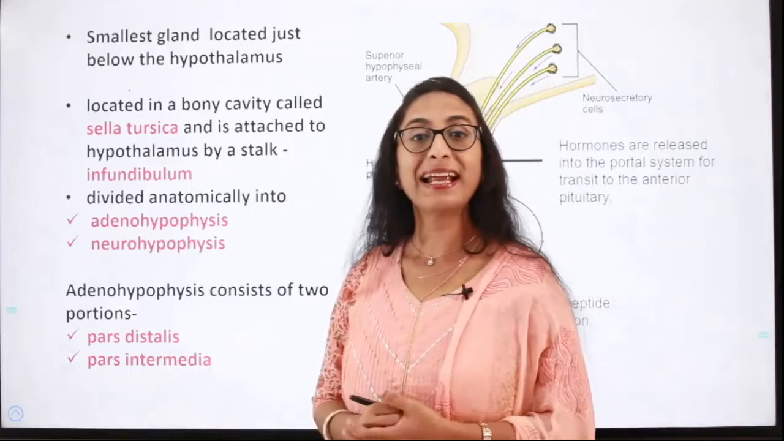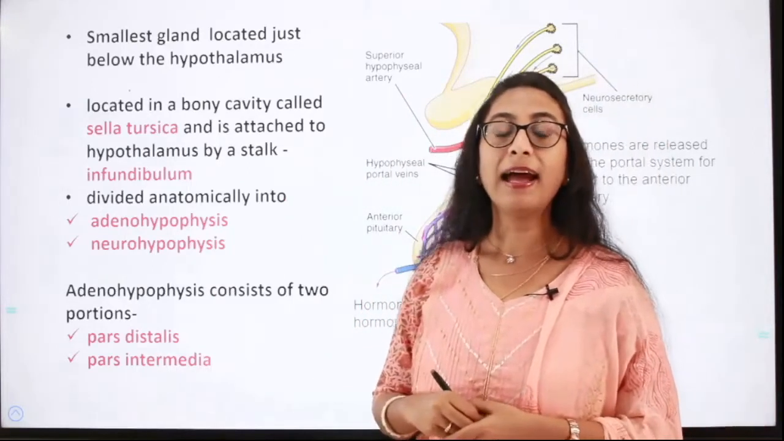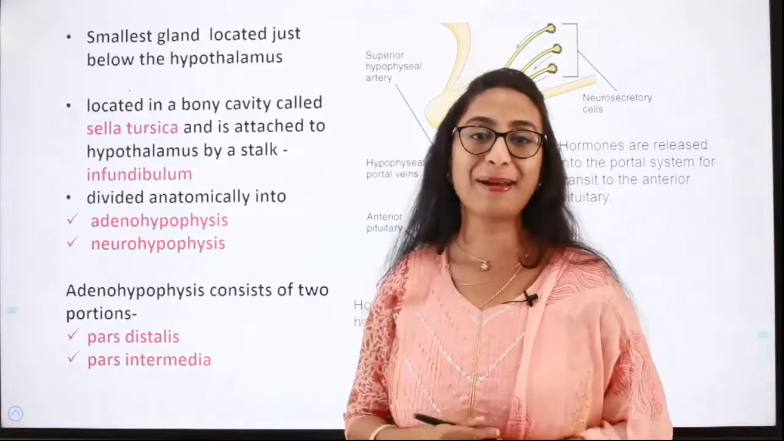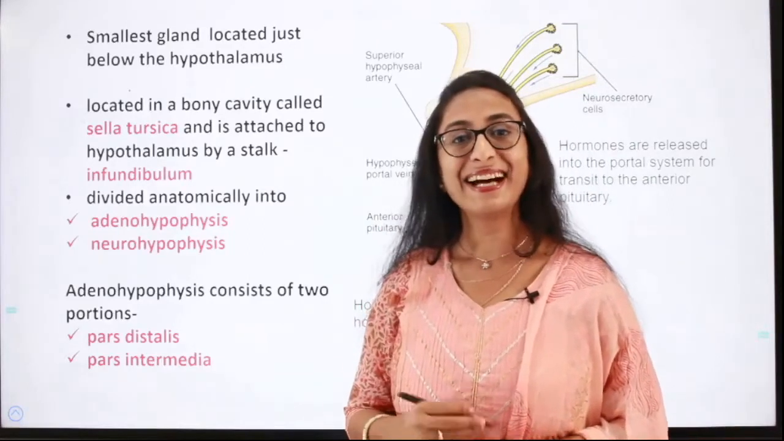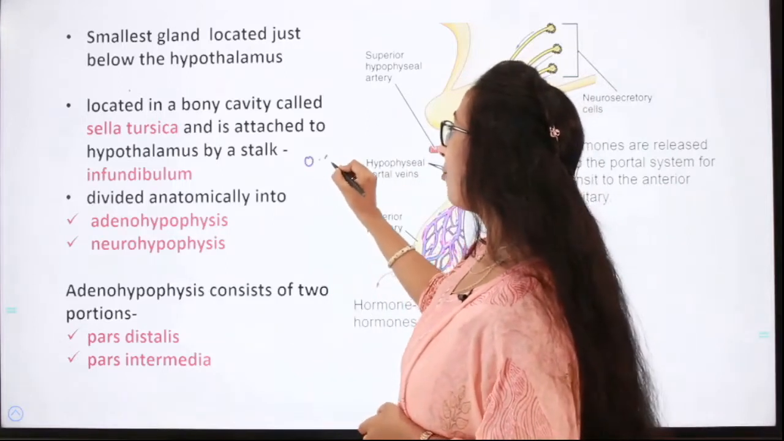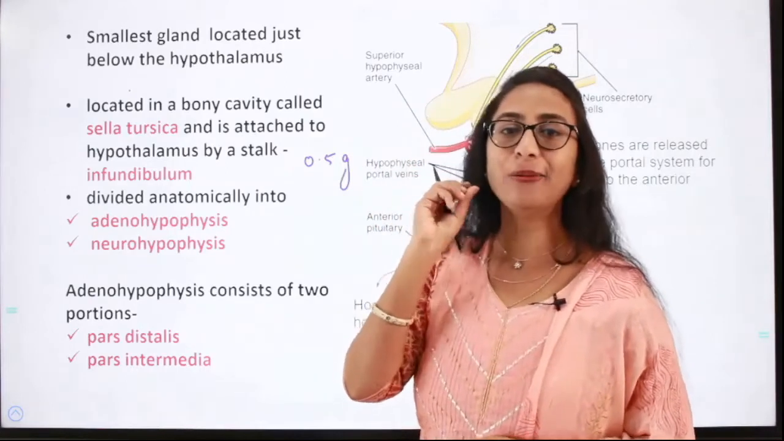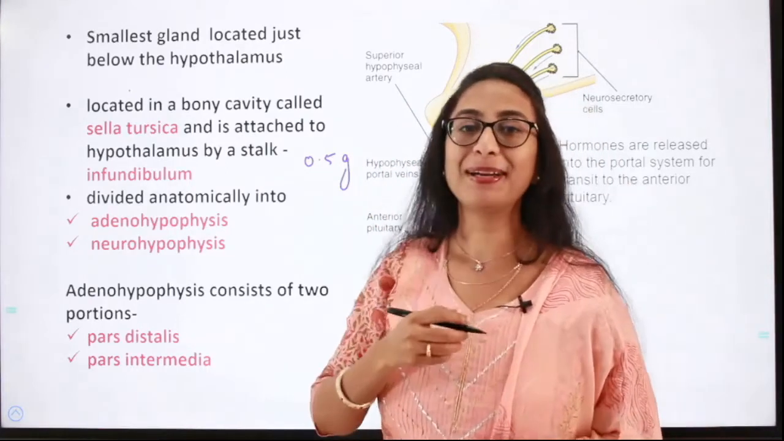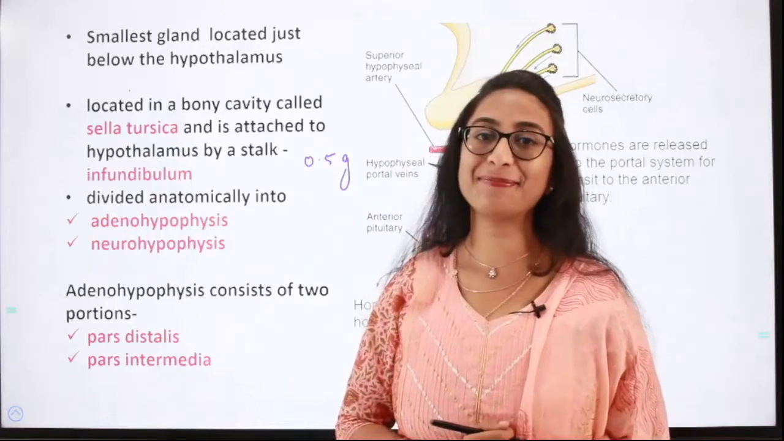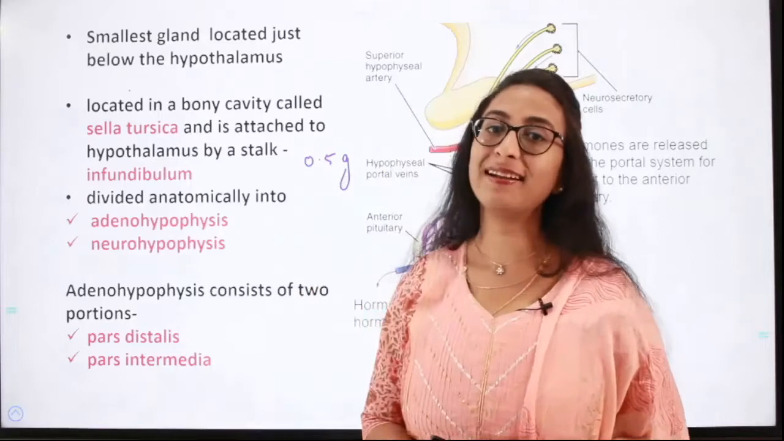The pituitary gland is the smallest gland of our endocrine system, and it just weighs around half a gram. Can you believe this? It is a tiny gland which weighs just 0.5 gram, but its function is very important in our endocrine system. Though it is very tiny, it has very important functions.